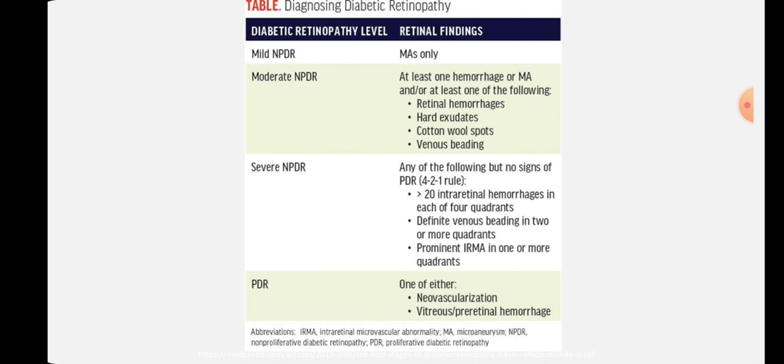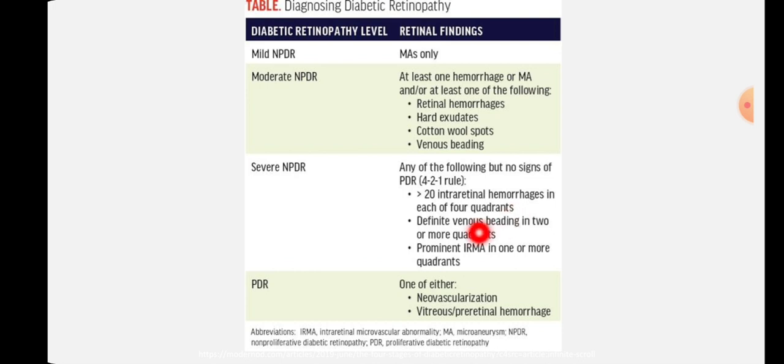So people get confused between IRMA and neovascularization. In IRMA, you will see only blood vessel growing in the retinal area, but new vessels can go anywhere. They can go to the vitreous, the ciliary body, the iris, or the angles also, which leads to secondary open angle glaucoma, such things. But IRMA is not that harmful if I compare with neovascularization.